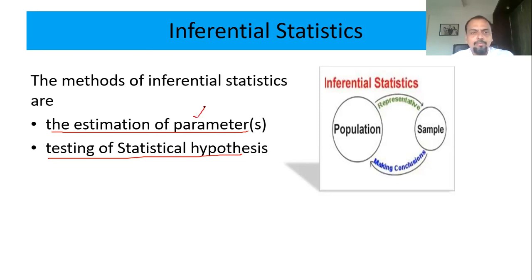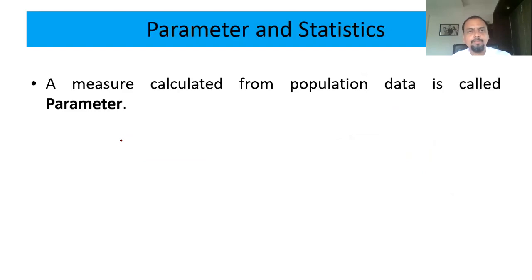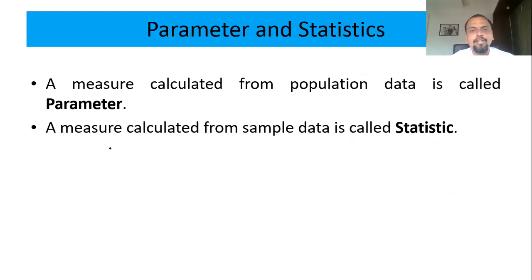I'll explain what parameters are and what testing of hypothesis is, but these are two different techniques used in inferential statistics. Now, what is a parameter? Statistically, a parameter means the calculations done on the population data. And calculations done on the sample data are called a statistic.